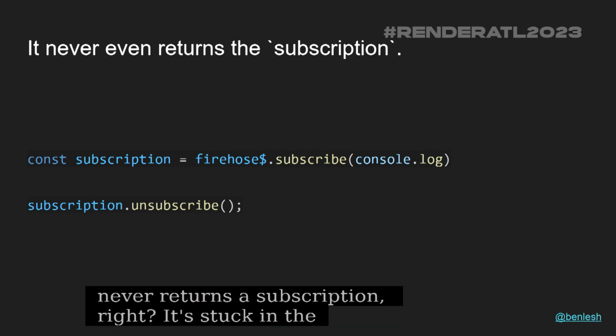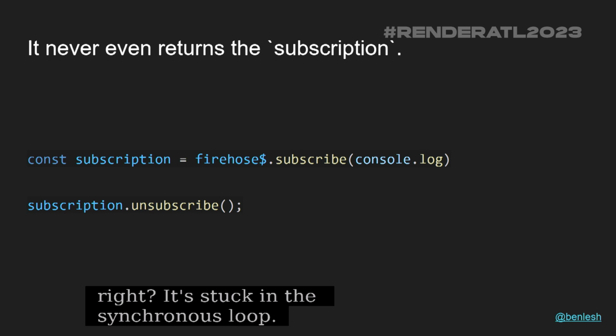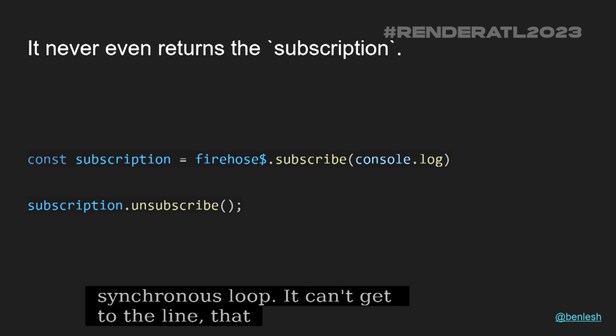So it never returns a subscription, right? Because it's stuck in that synchronous loop. It can't get to the line where it's going to return that subscription, and that means that unsubscribe is never going to get called, that subscriber closed is never going to flag, and that loop is never going to stop, right? That's the synchronous fire hose problem.